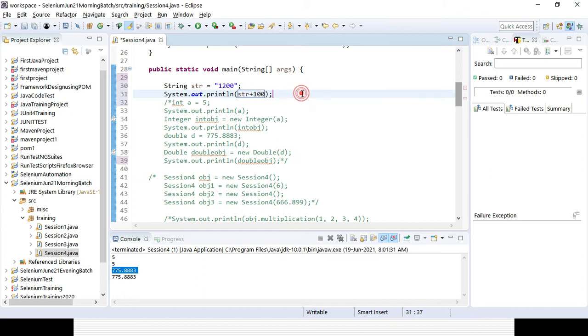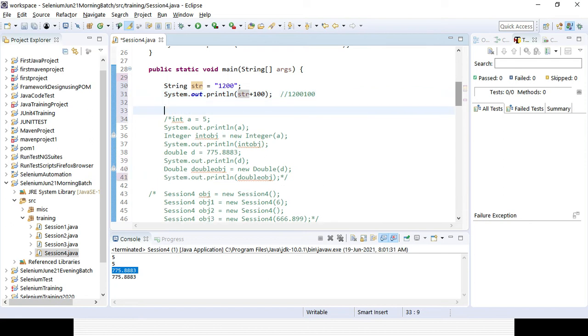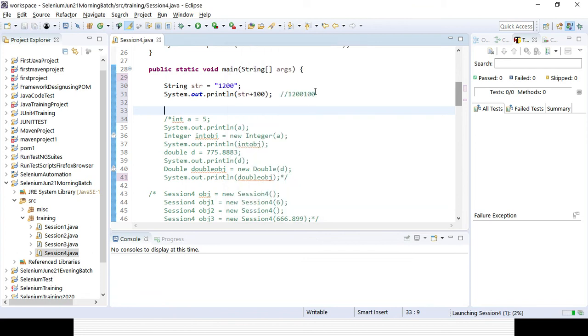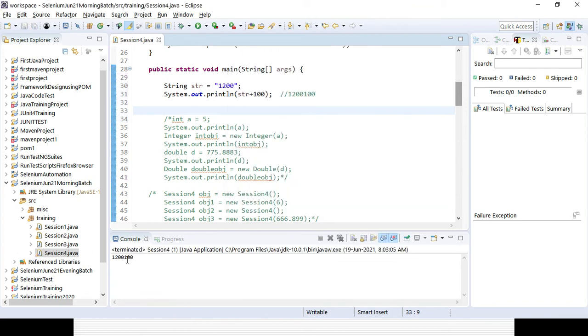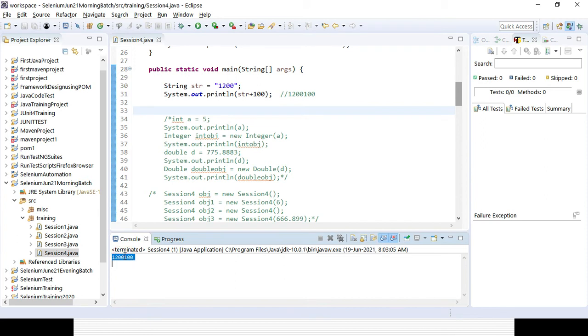But the output will not be 1300, it will be 1200 with 100 appended, because that is a primitive data type. I did not convert it to a wrapper class, so it will concatenate the value instead of adding.